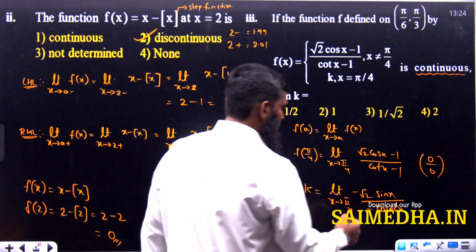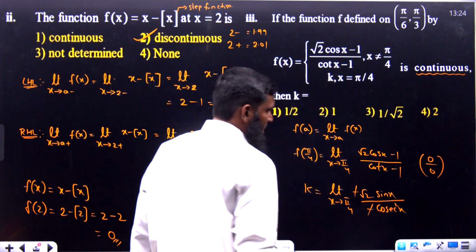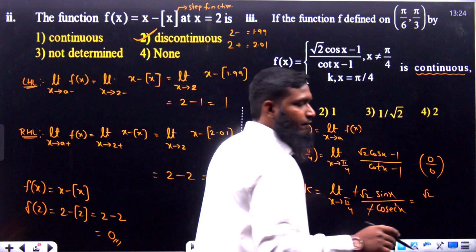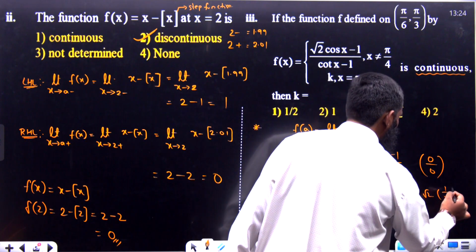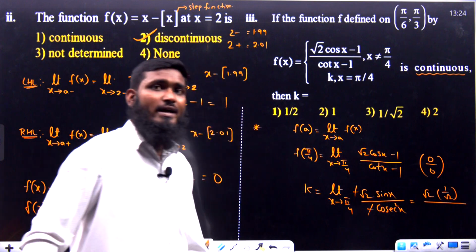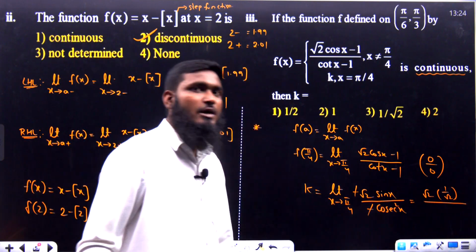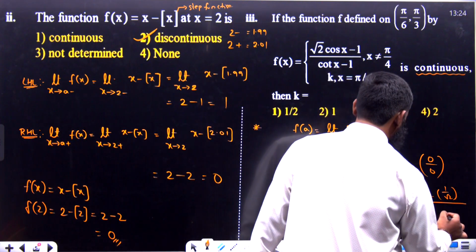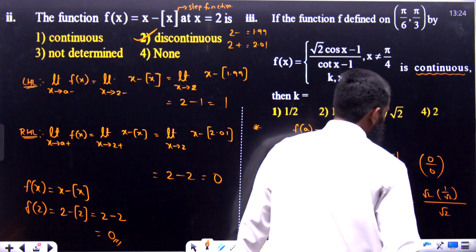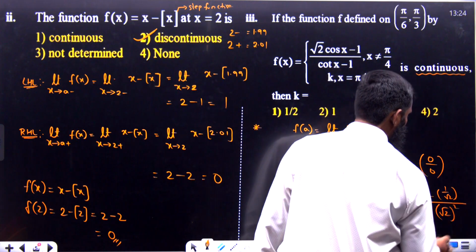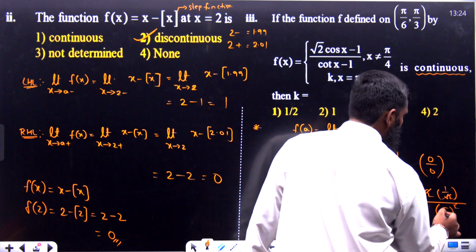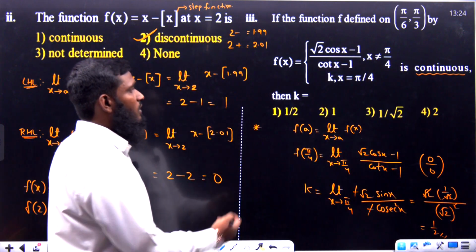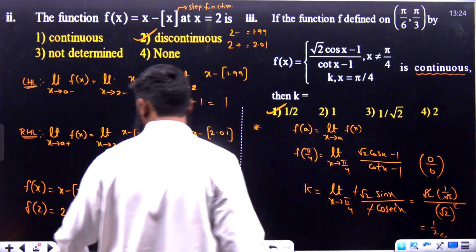Now let us simplify this part. Again the constant will become 0. This minus gets cancelled. Now if you substitute, root 2 we have written as it is. Sin pi by 4, sin 45, means 1 by root 2. Now next, divided by cosecant square x we are having. Again in place of x, we substitute pi by 4. So what is the value we are having? Root 2, cosecant 45 means we are having root 2, so root 2 whole square for this part. So this root 2 gets cancelled, the square root gets cancelled, and it is equal to 1 by 2. What is the k value we are getting? The k value is equal to 1 by 2. So option number 1 is correct.